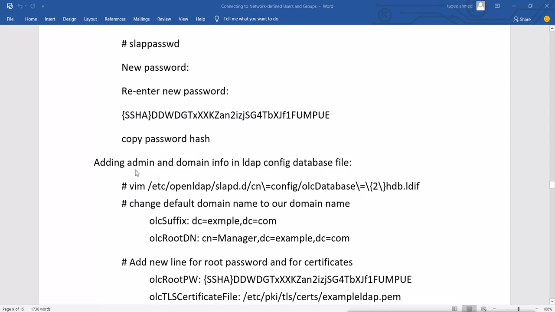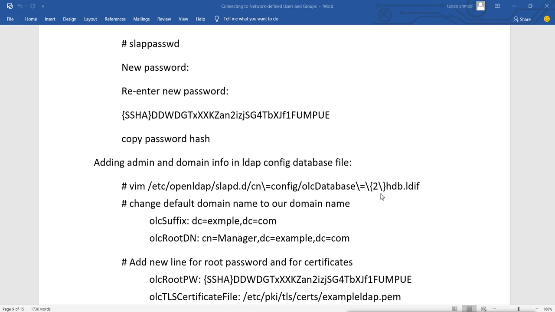we will add the admin and domain info into the LDAP config database file. So after generating the password, we will add the information about the admin and the config for the LDAP, the domain and admin information, in the config database file of the LDAP. It is under vim, under /etc/openldap/slapd.d/cn=config. This is the path of the file, and this is the hdb ldif file.